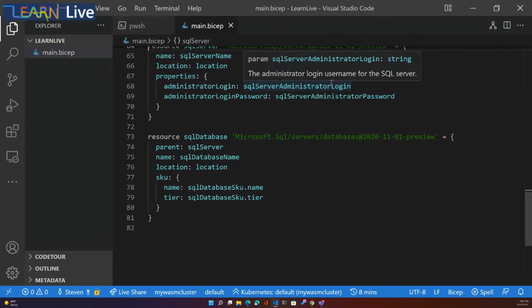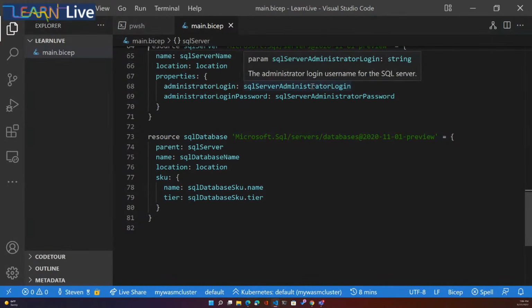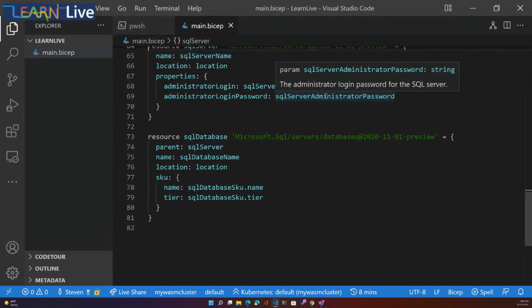Really good point there, Will. Yeah, all of the tooling can take advantage of that description. It can be in our error messages if we skip a parameter or provide an improper value, so we can get back information about that. We get the preemptive help inside Visual Studio Code with the hover over.